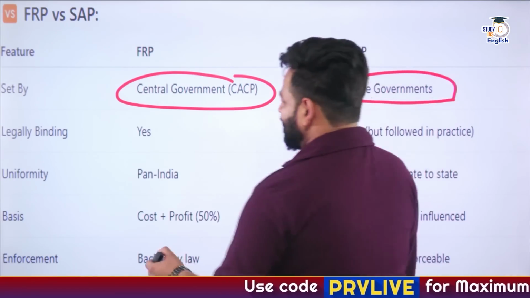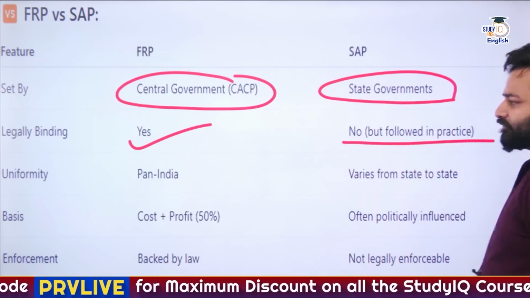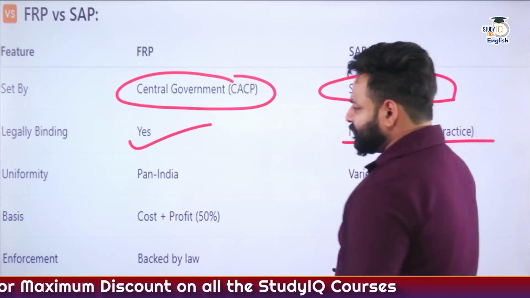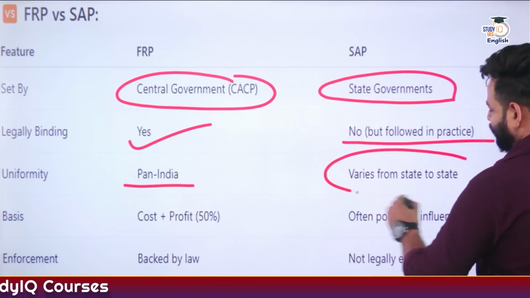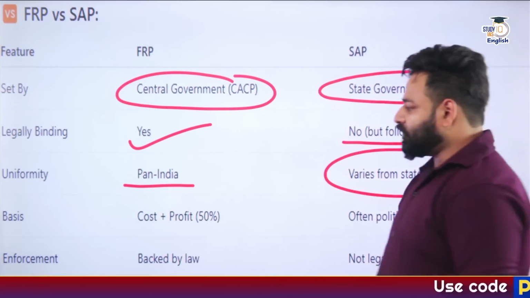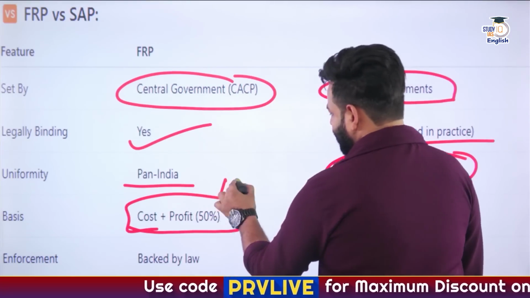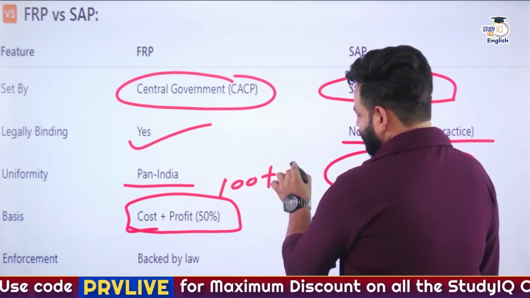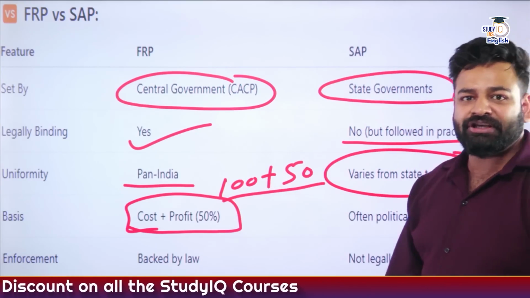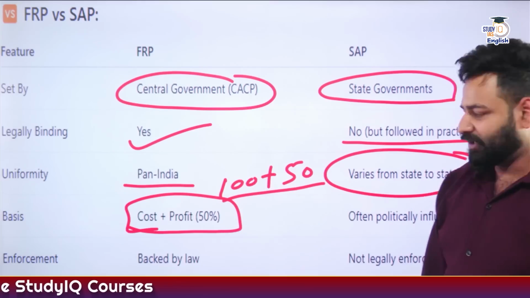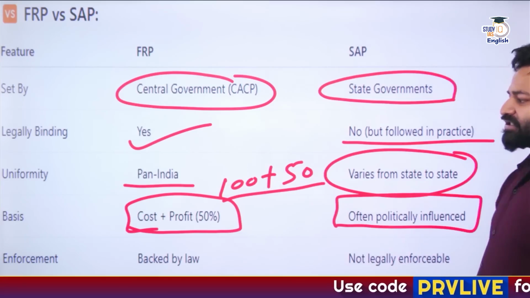Then legally binding: FRPs are legally binding, whereas SAPs do not have any force of law. Then uniformity: FRP is pan-India, and SAP obviously varies from state to state. Then the basis: cost plus profit, that is 50%. So let's say a farmer has invested 100 rupees. In addition to that, 50 rupees, that is 50% of the cost price, should be given to the farmer. And here, once again, SAPs are often politically influenced, depending on the state.